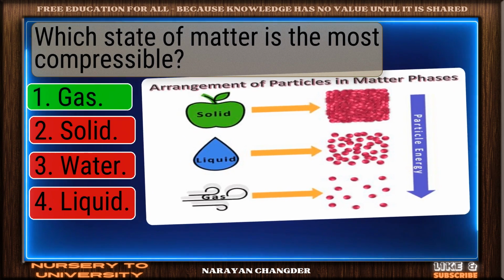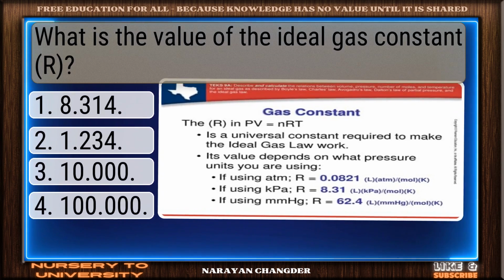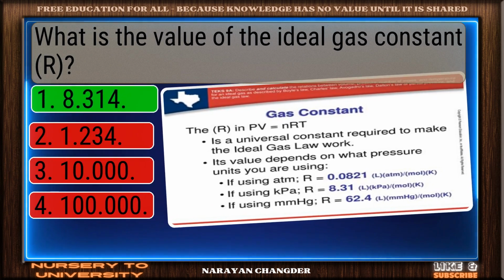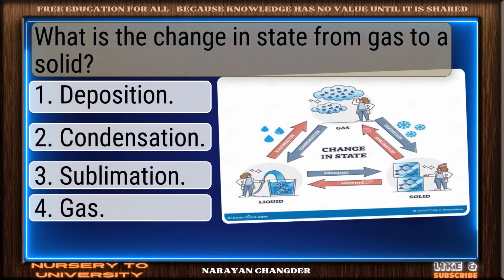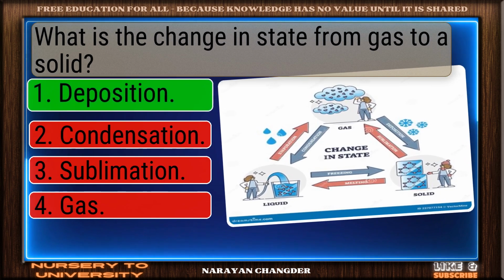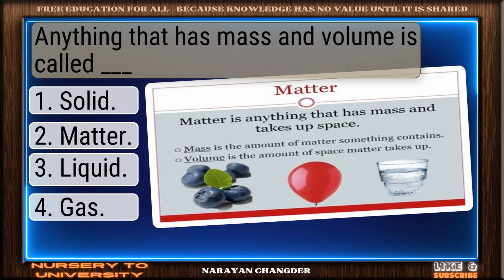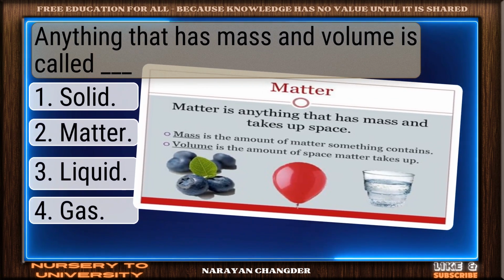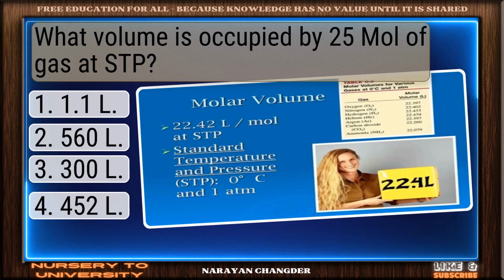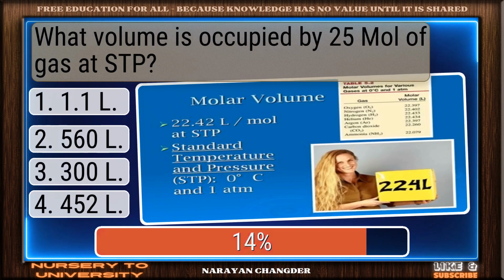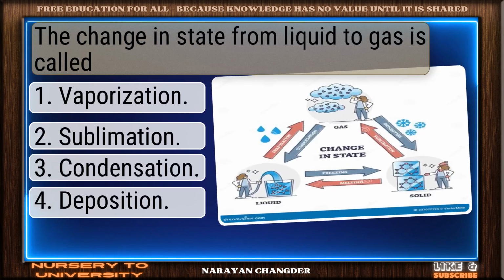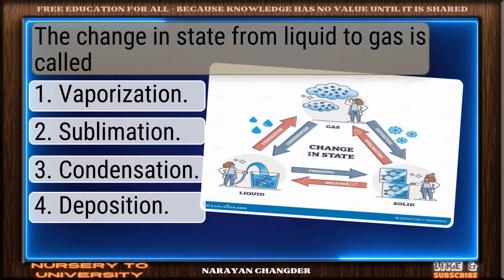Well expressed, gas. What is the value of the ideal gas constant? 8.314. What is the change in state from gas to a solid? Well articulated, deposition. Anything that has mass and volume is called dash. Spot on, matter. What volume is occupied by 1 mole of gas? That's STP. Commendable response. The change in state from liquid to gas is called dash.